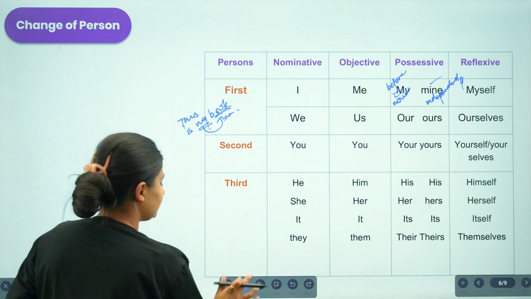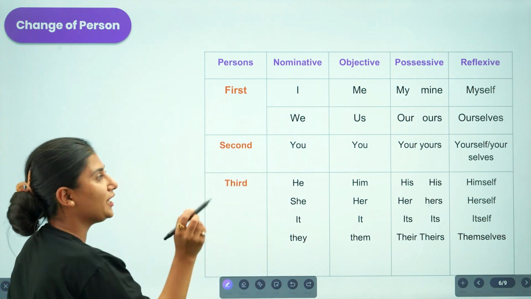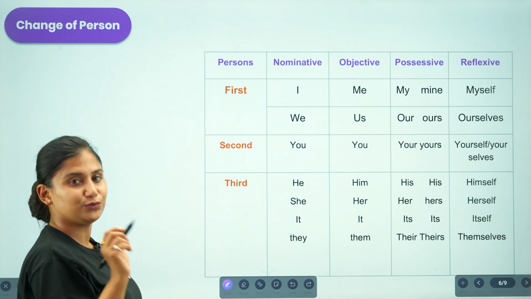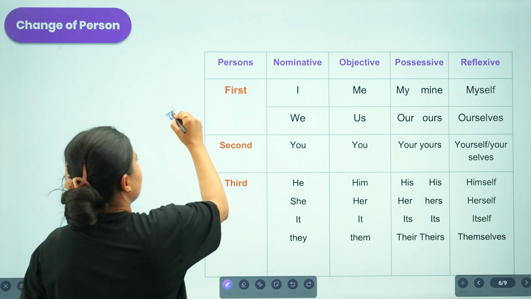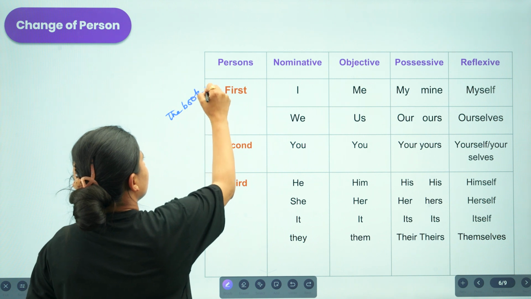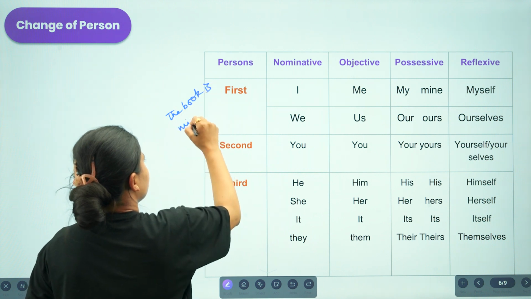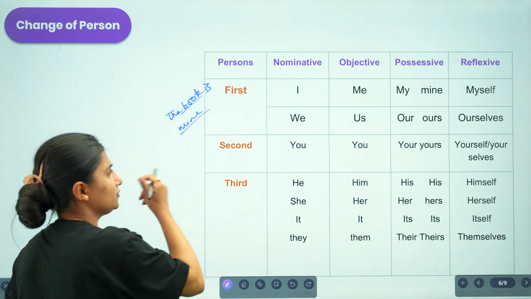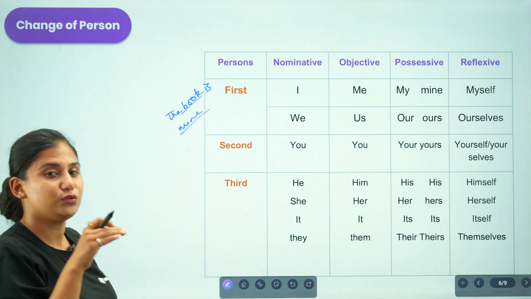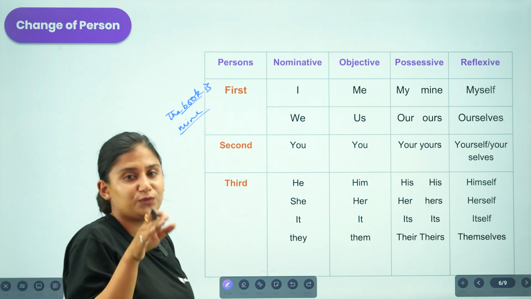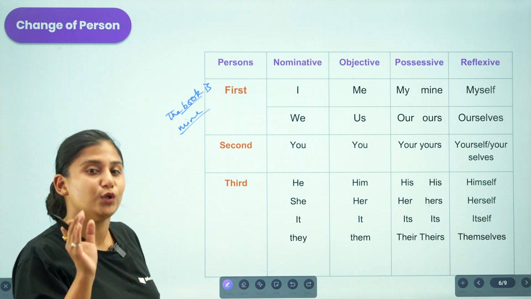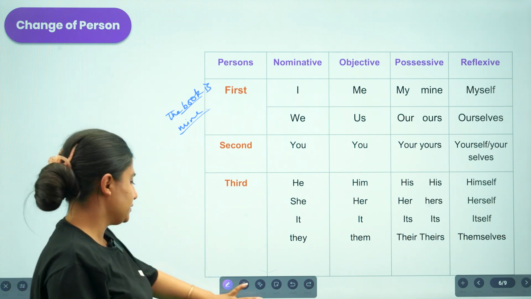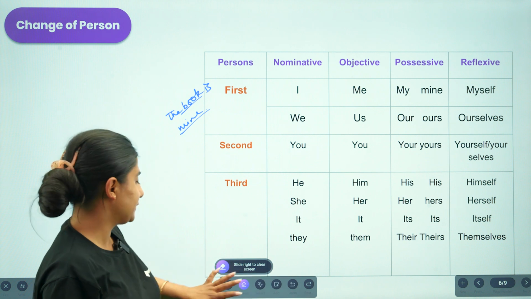But if I am to use mine, as I already mentioned that mine is supposed to be used independently, I will be writing, the book is mine. So what I'm saying here is that the book is mine. The sentence that I wrote previously was also presenting the sense of possession, the sense of belongingness, but we use it in a different context. So yeah, this is how it works.